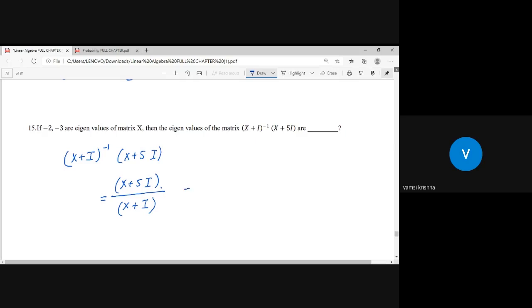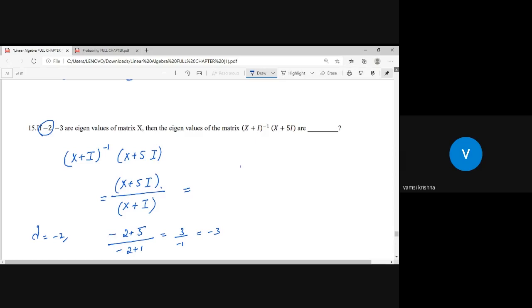Now let us start. First, I want to take lambda is equals to minus 2. If lambda is the eigenvalue of matrix X, then the X plus 5I eigenvalue is minus 2 plus 5, divided by the X plus I eigenvalue, which should be minus 2 plus 1. So that will be 3 by minus 1, that is minus 3.